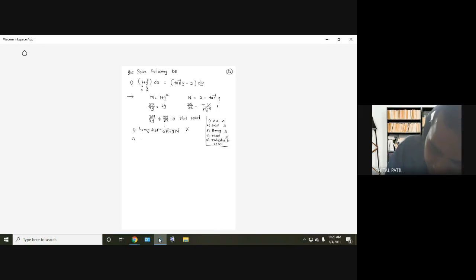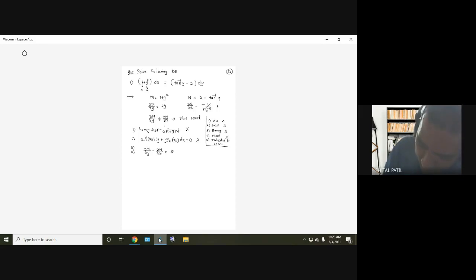Second, the differential equation should be in this form: x times a function of xy dy plus y times some other function of xy dx equal to 0. But it is not a function of xy, so this rule cannot be applied. Now let me think about rules 3 and 4 together. For that we have to find del m by del y minus del n by del x, and check whether we are getting a function of x only or a function of y only.